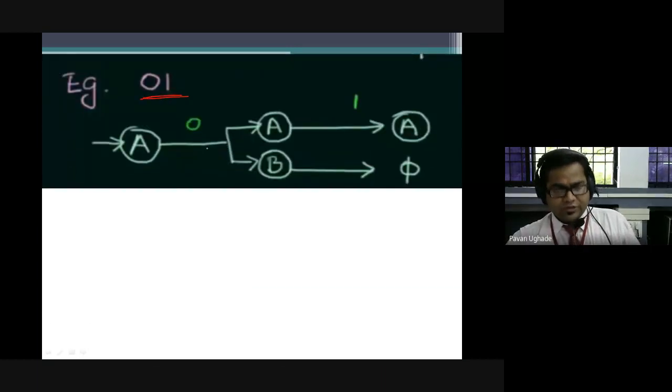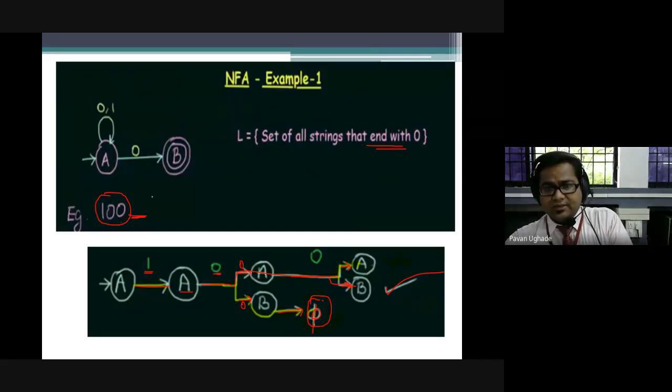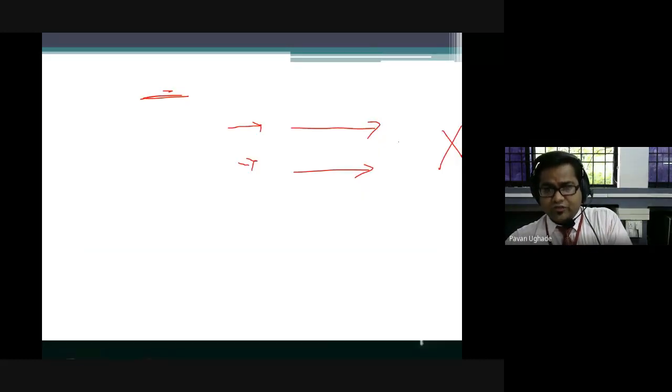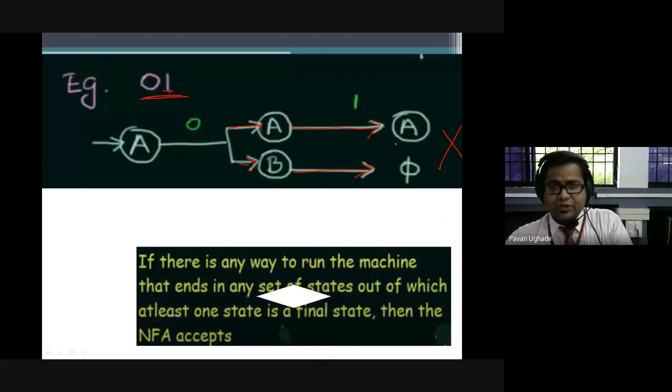Now in this, A over 0, we know, has two possible paths. Either it may proceed with A or it may proceed with B. Then over 1, for A there is a path, so we are at A. But for B there is no path. In this case, the string is rejected because it is not ending with 0. Our automaton, which we have discussed, accepts the set of all strings that end with 0. Now, actually, I wanted to make a point in this way.